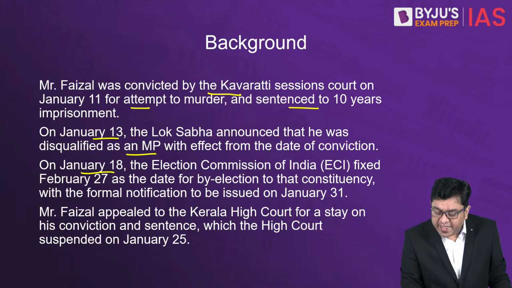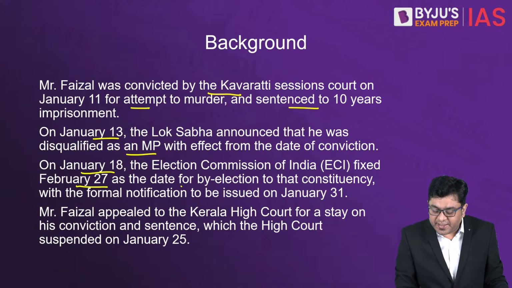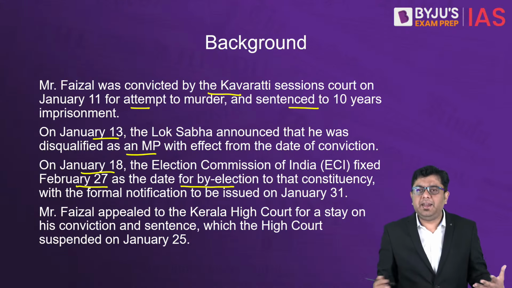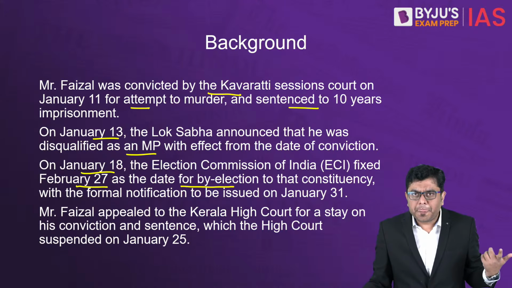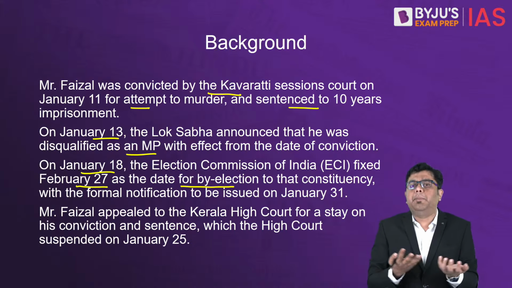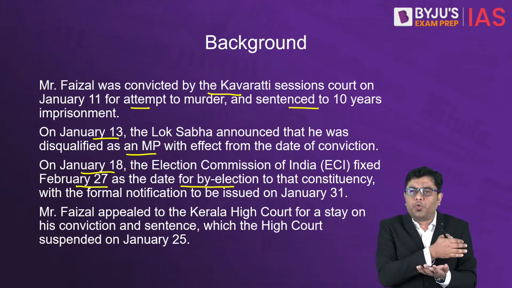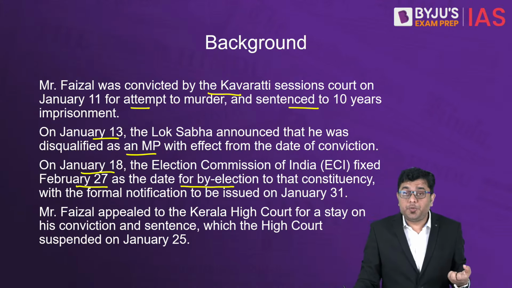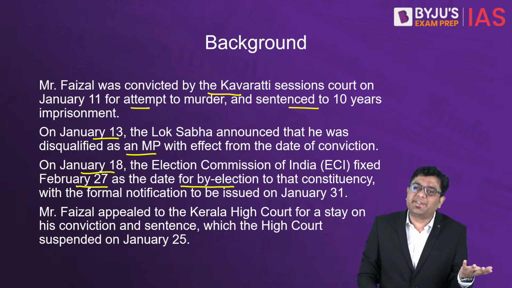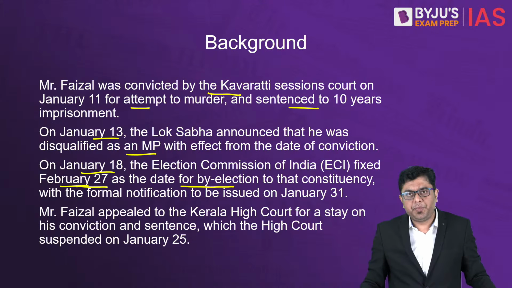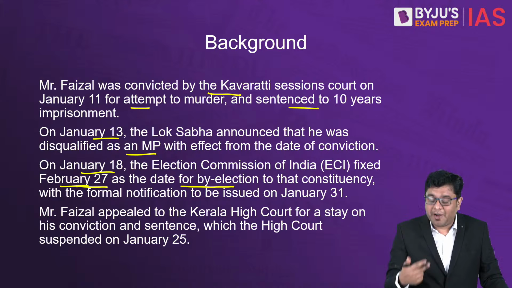Then on January 18, the Election Commission of India fixed February 27 as the date for a by-election in that constituency, because obviously when you are disqualified, that particular seat is vacated, right? Let's say I am an MP of a particular district. If I am disqualified, that district does not have an elected representative, so a by-election needs to be held. So the Election Commission had already decided upon February 27th as the date on which the by-election will be held.